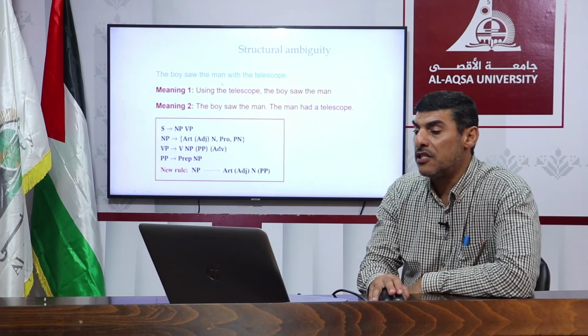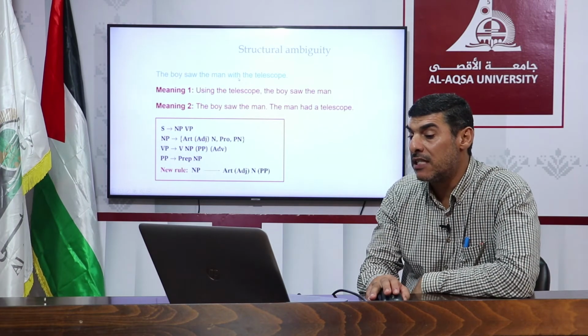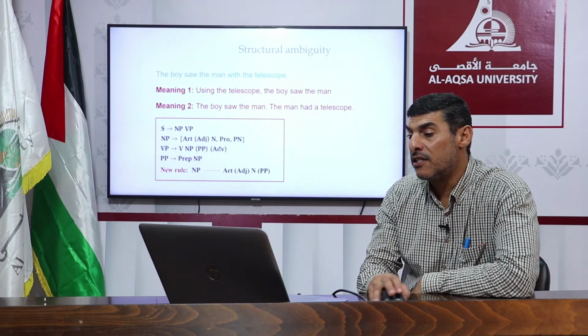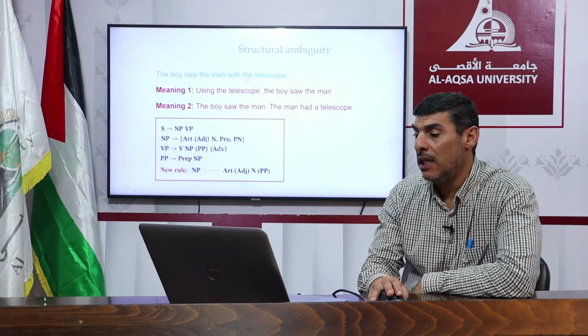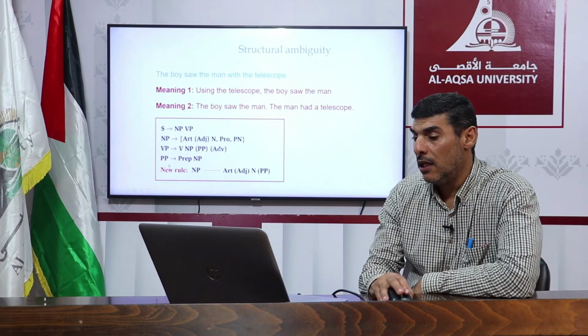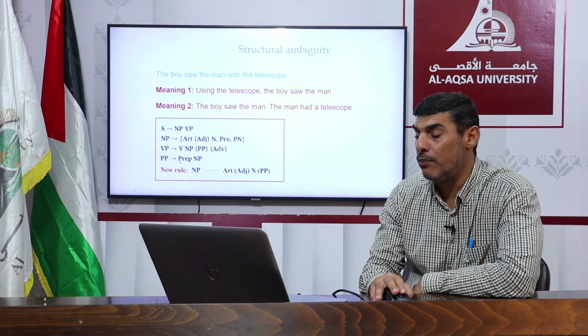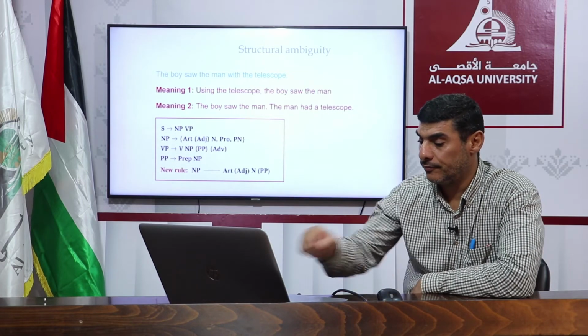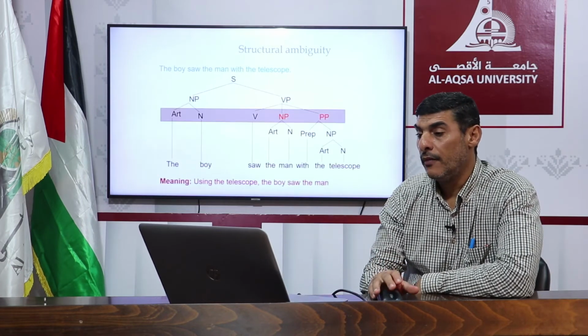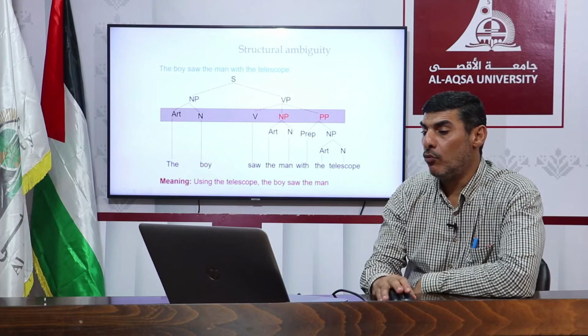So with a telescope, as you see, the prepositional phrase must consist of a preposition and the noun phrase. Hopefully this is very clear. The boy saw the man with the telescope.